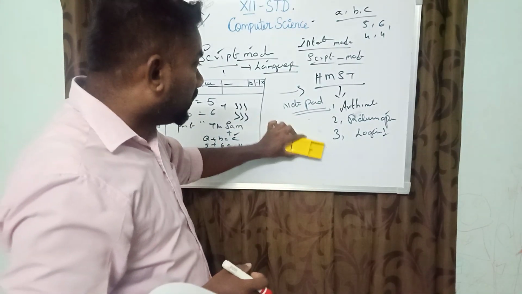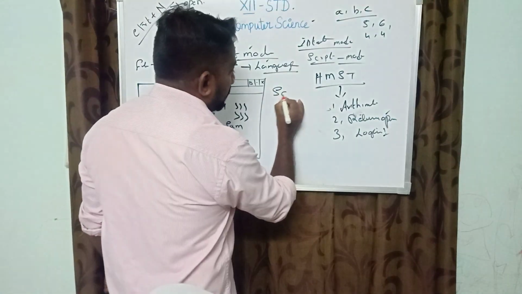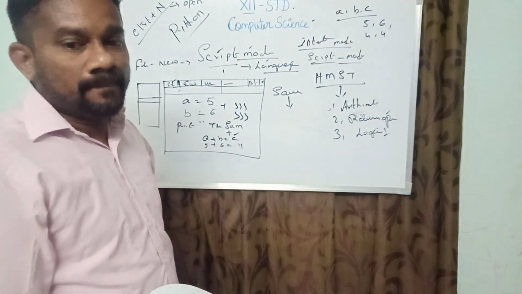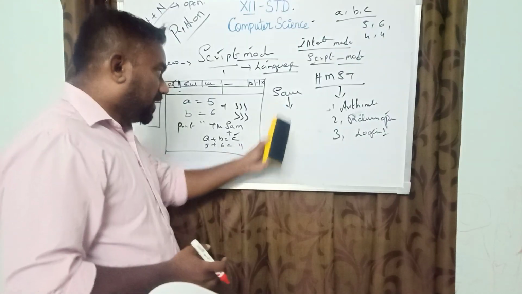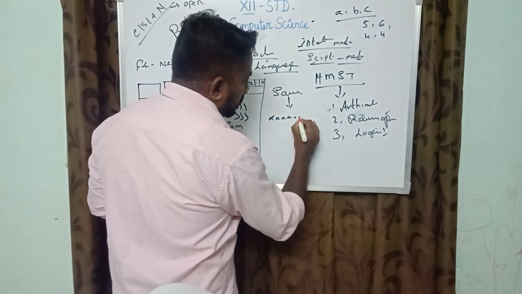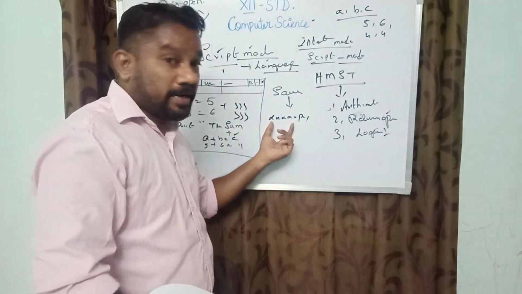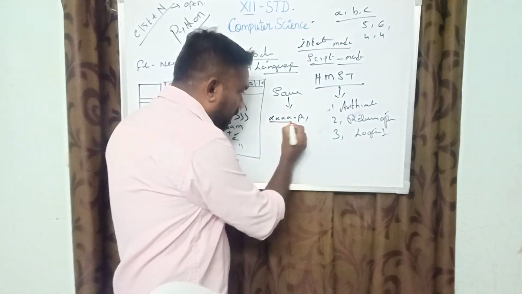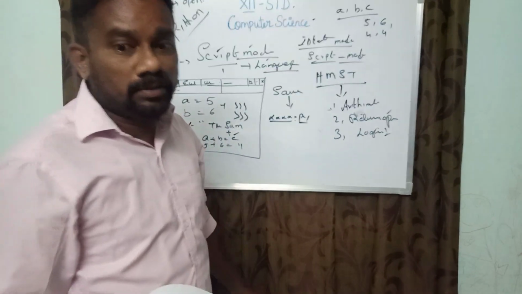Save the file, and we have to save the file name with .py. Any relative name for a script programming. Whatever the name, without giving any space, the file should be saved as .py.